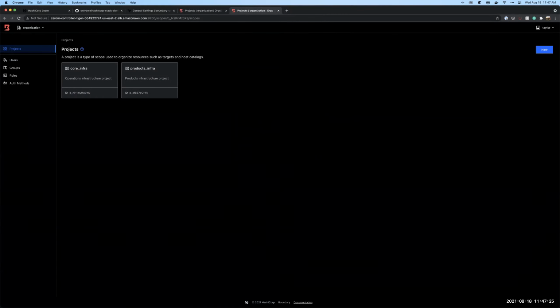The way that Boundary works is that you declare an organization. Inside of that organization, you have users, groups, roles, and auth methods, and that's where you'd integrate with an SSO type of item. We have two different projects in here. Core infra is going to be the context of users logging into the EC2 instances, and then products is going to allow access to the RDS instance itself. Now, you can tweak the scopes and, again, atomically adjust control over what you want users to have.